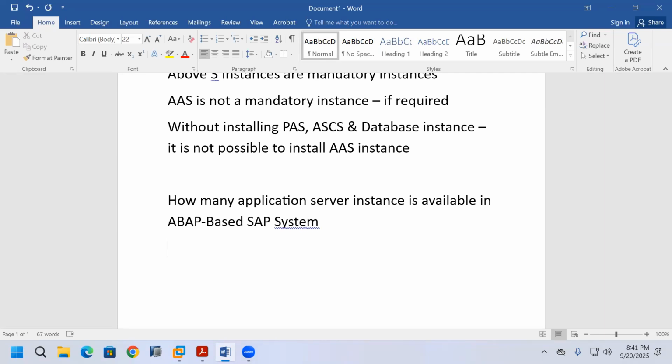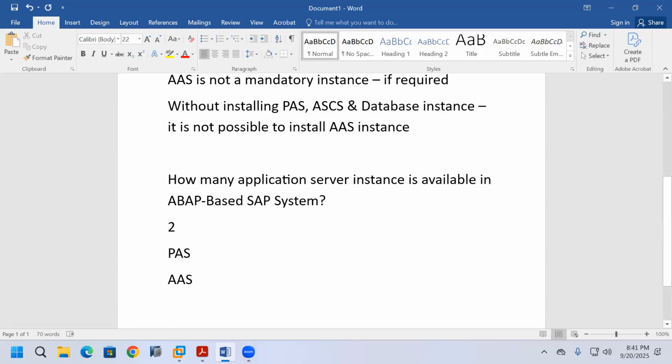In an interview, if they ask like that, it is a silly question, but you should answer 2. In an ABAP based SAP system, 2 application server instances are available: the primary application server instance and the additional application server instance.